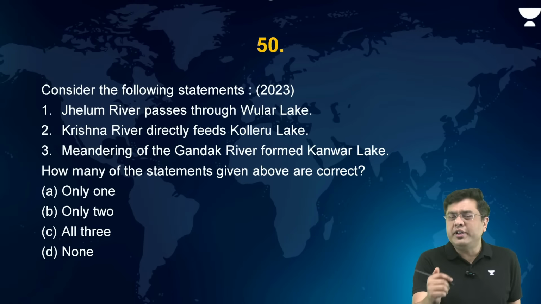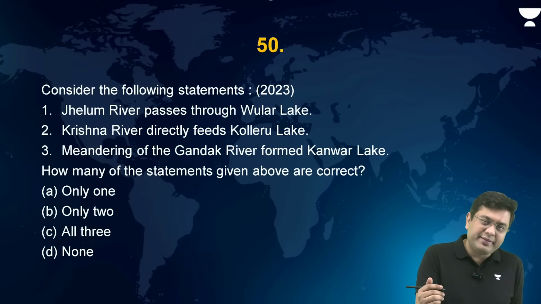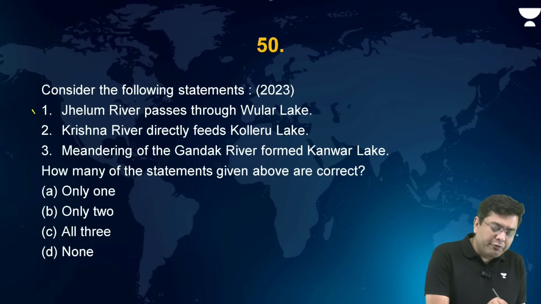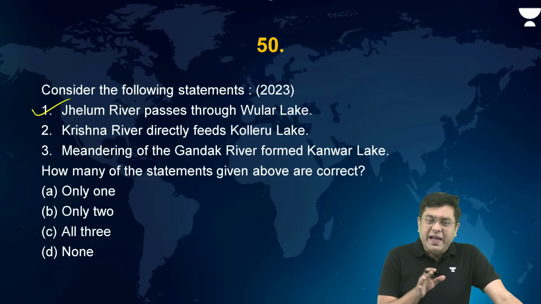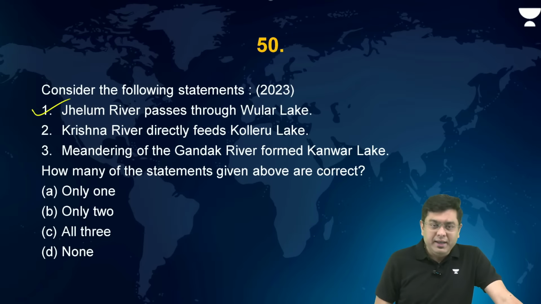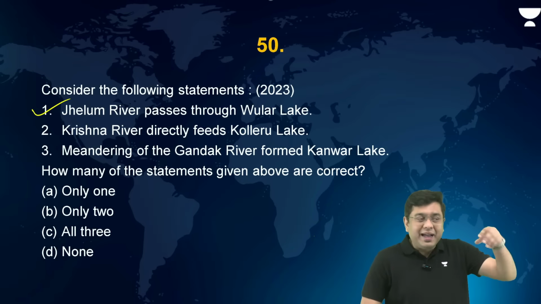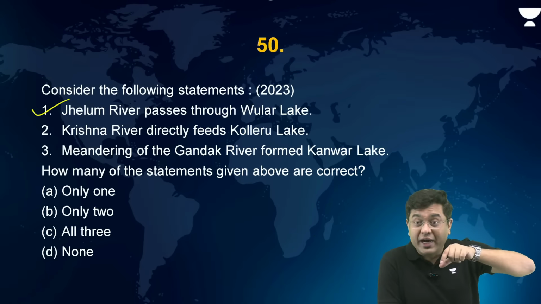Jhelum River passes through the region of the Wular Lake. Yes, which is a controlling flow in terms of the amount of water that flows through the river Jhelum. So that is basically a freshwater lake. Krishna River directly feeds the Koleru Lake. No. Koleru Lake lies in between Krishna and Godavari.